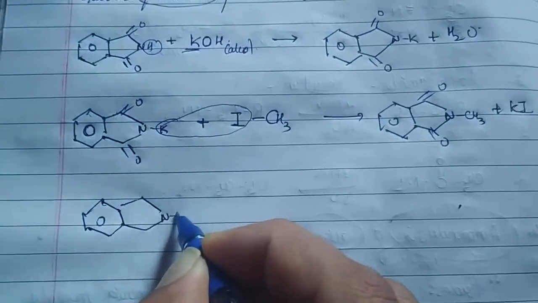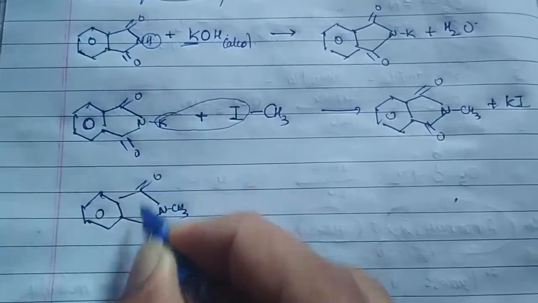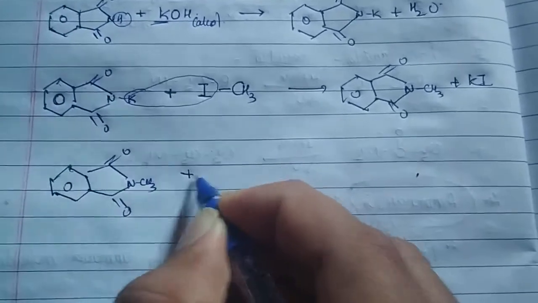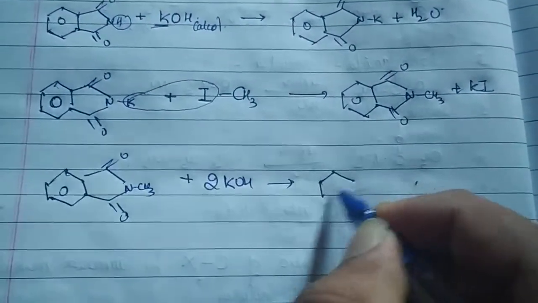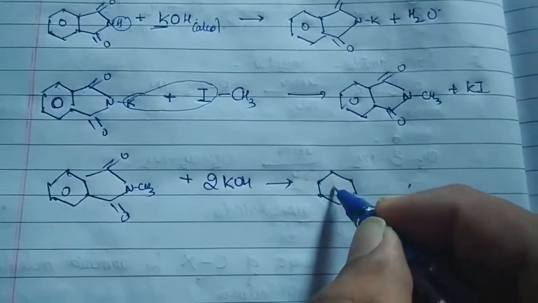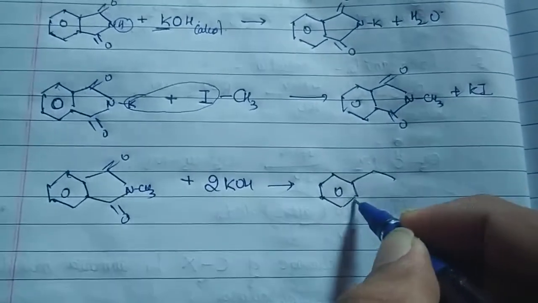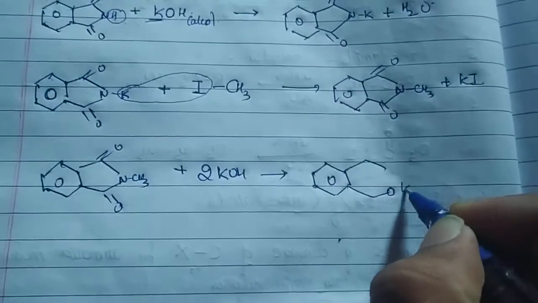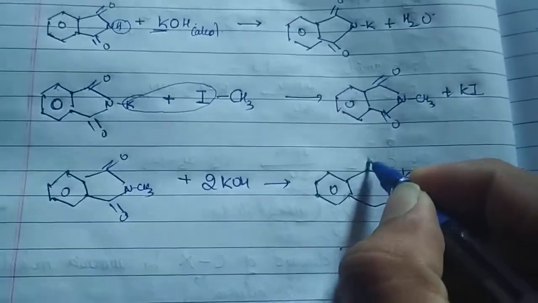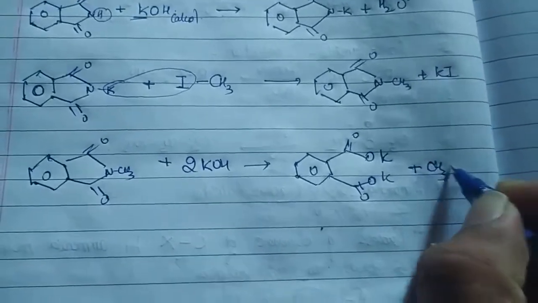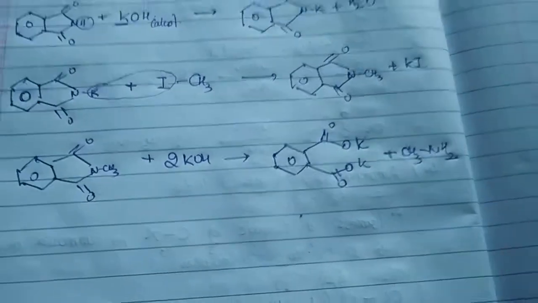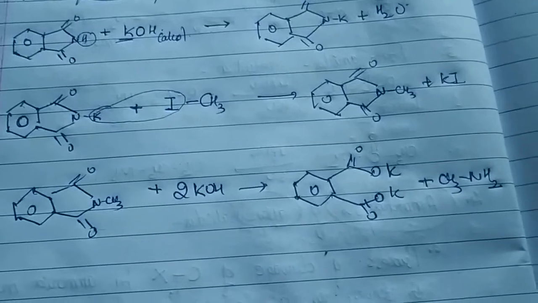Here you have N-CH3 double bond O. Now this will react with 2 moles of KOH to give you potassium salt once again. Potassium salt, here as OK double bond O, and the final part you get is CH3NH2. What have we obtained?